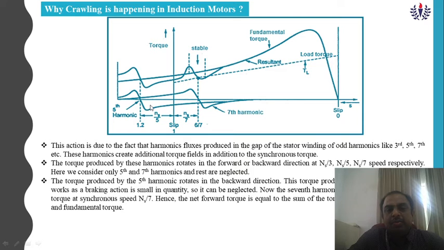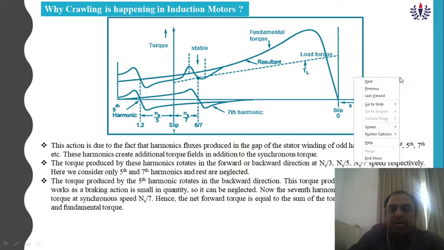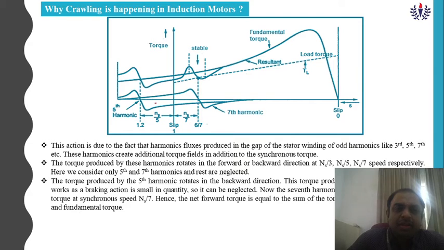So this torque produced by the fifth harmonic works in the braking region. Here the harmonic will be produced in the backward direction, so it will operate in the braking region. The braking region is small in quantity, so it can be neglected.